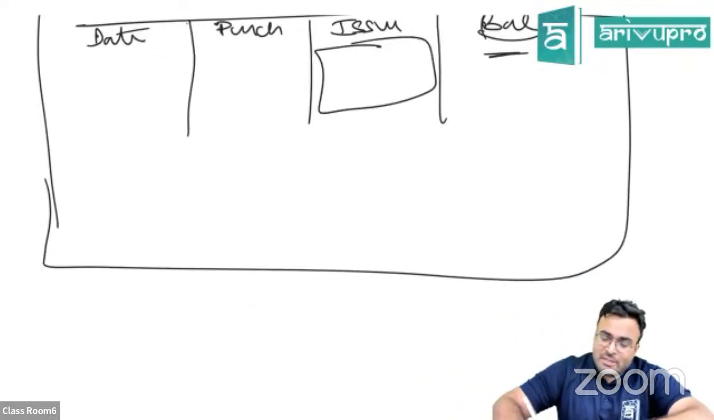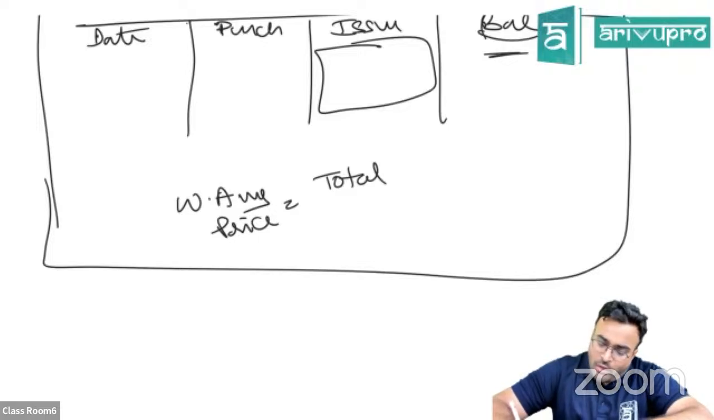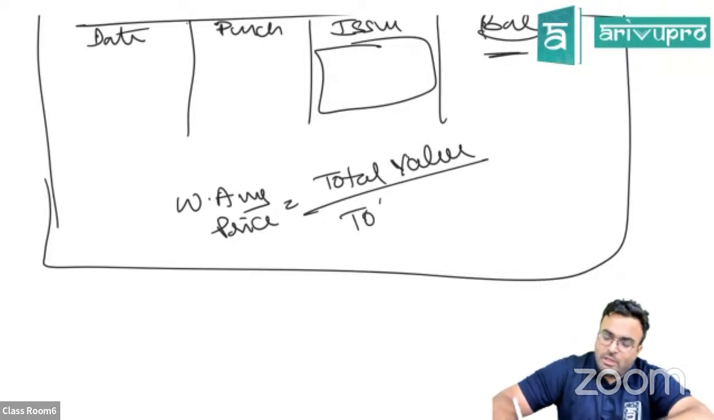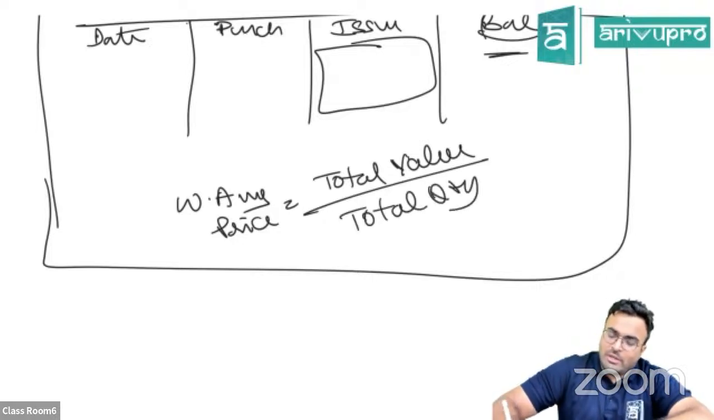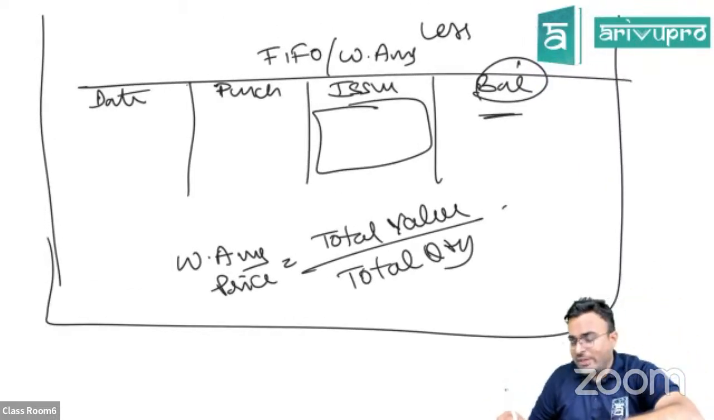Weighted average method, what you're going to do, everything will be issued at weighted average price. Weighted average price is basically your total value. Total value is whatever you have in your stock, that into price, divided by total quantity. When you do this, you'll get your weighted average price. Issues will be at weighted average price. Closing balance also will be at weighted average price.